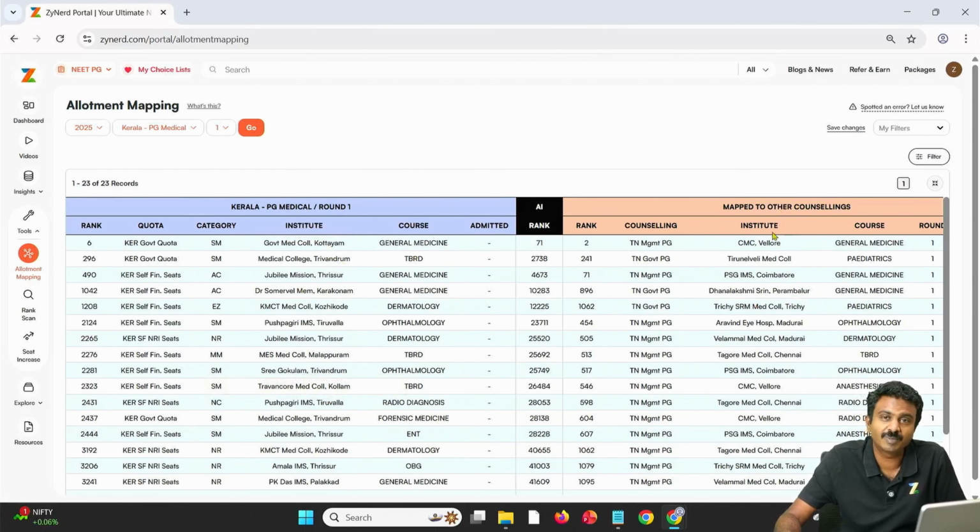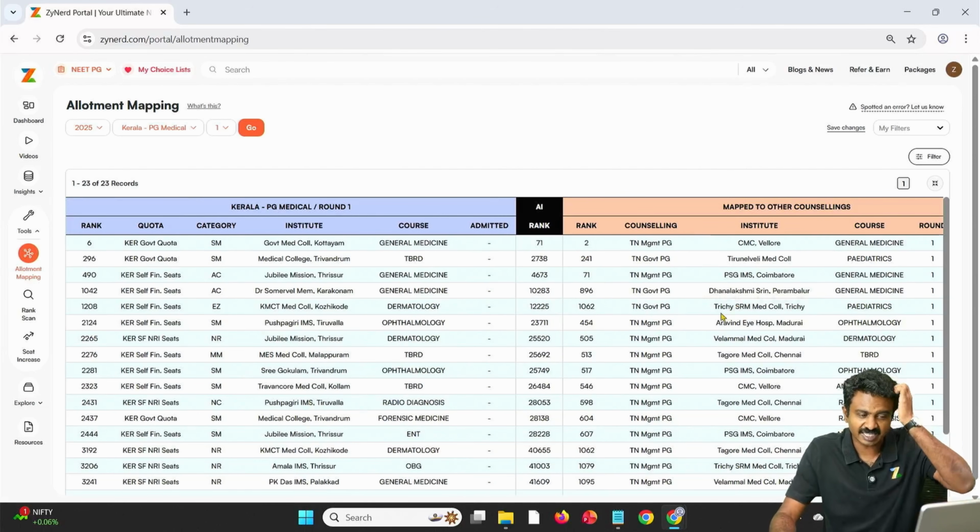If you want to know for Tamil Nadu state round 2, your primary counselling should be Tamil Nadu state round 1. When will this state round 2 be very clear? When you have all India round 2 over here, because they will move from this seat to a better all India round 2 seat. Once all India round 2 is done, your state round 2 derivation can be done. So these are other ways of looking at it.